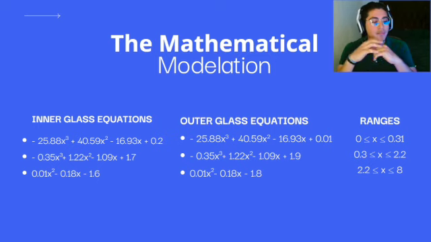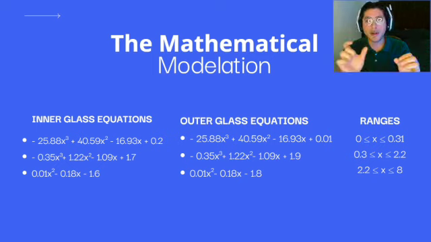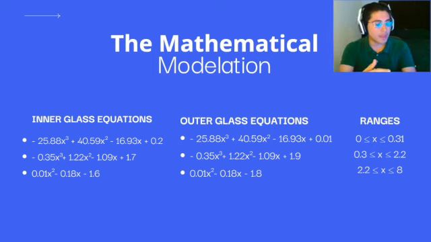For the second one, we have 0.3 ≤ x ≤ 2.2. This shows us the principal part of the glass, the part that has the hand grip. And for the third equation, we have 2.2 ≤ x ≤ 8. This shows us the rest of the body of the glass.